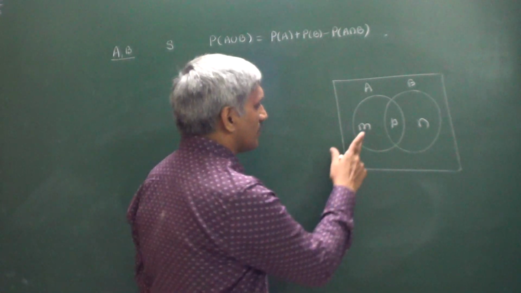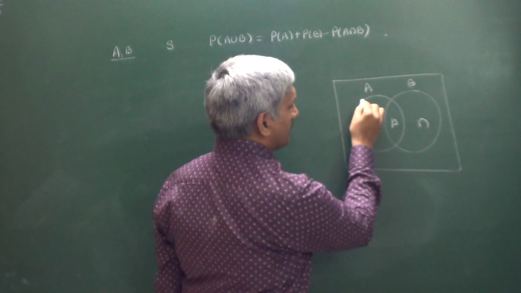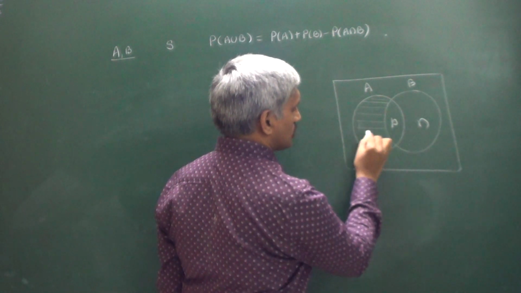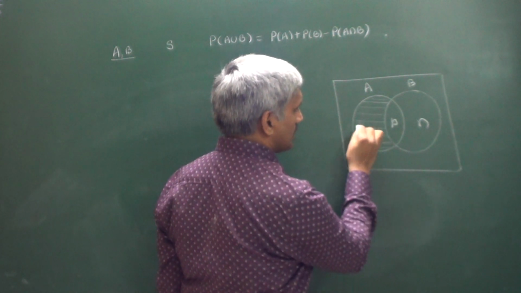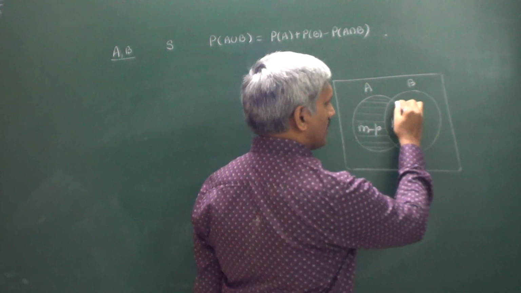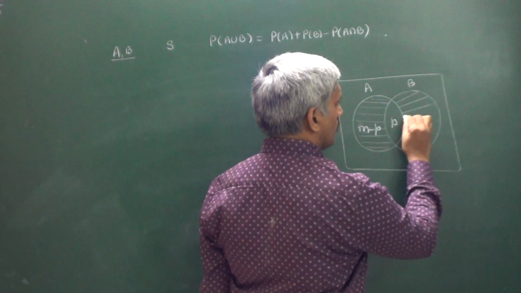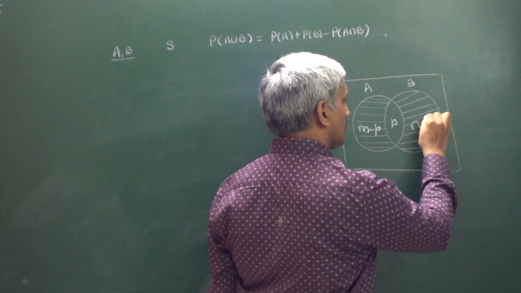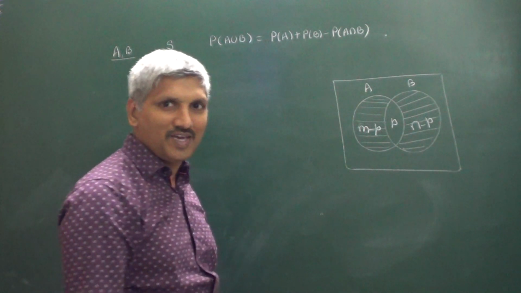Number of elementary events favorable to A only is M minus P. Number favorable to B only is N minus P.